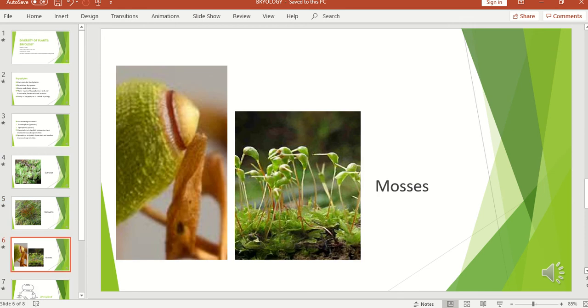Mosses are the most complex bryophytes which have the most developed capsules. You can see in the picture that the capsule has a lid which is called the operculum, and the operculum is obvious in the picture.